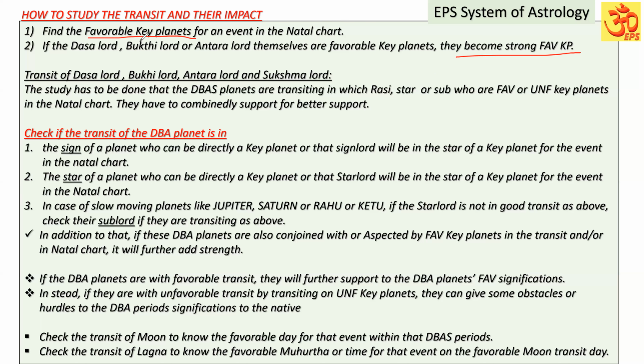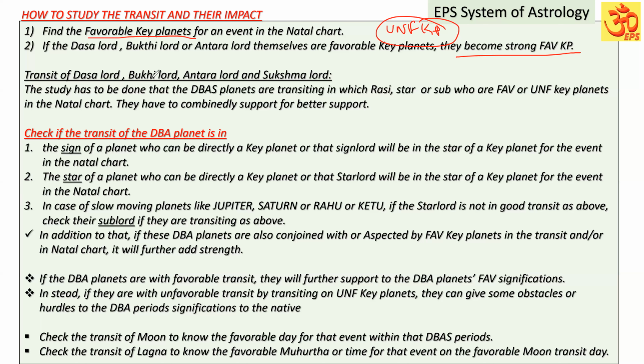Similarly, for the unfavorable key planets, we can also find the unfavorable key planets for the particular event in the natal chart. So let us focus on the favorable key planets first. Then the same rule will be applicable for the unfavorable also.